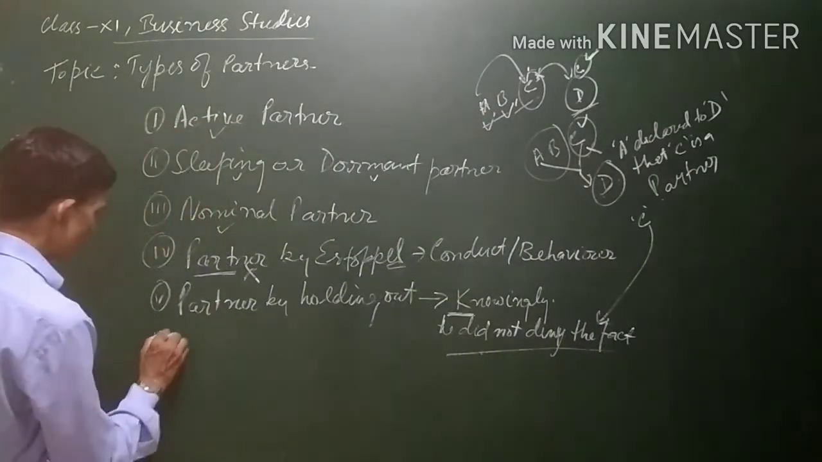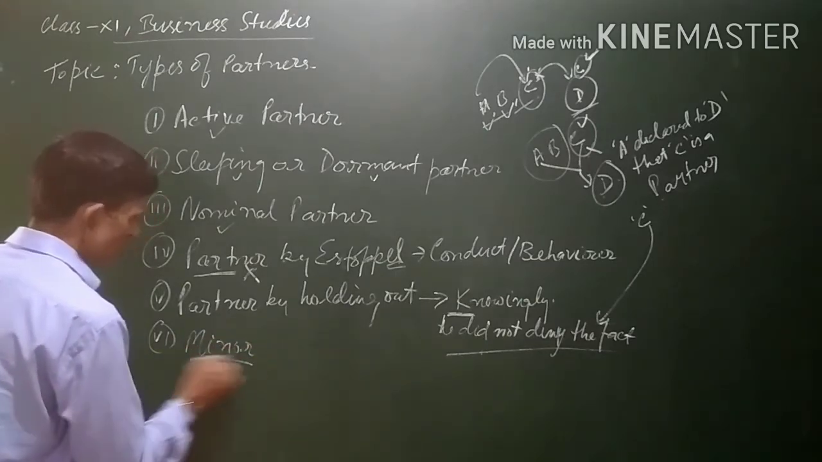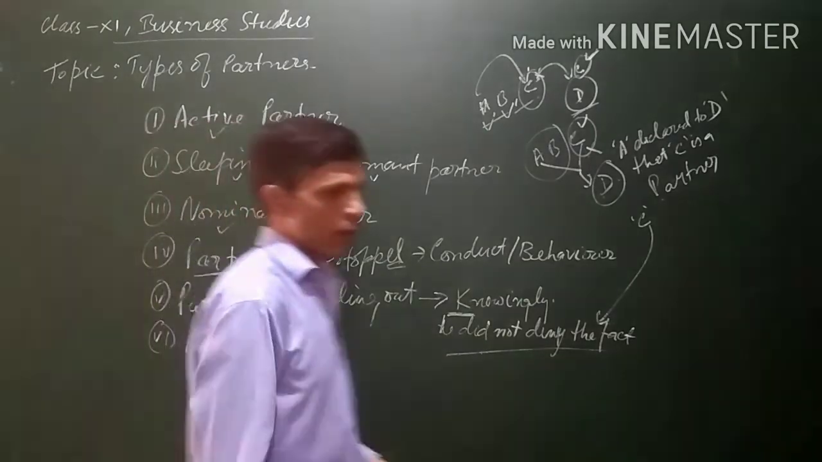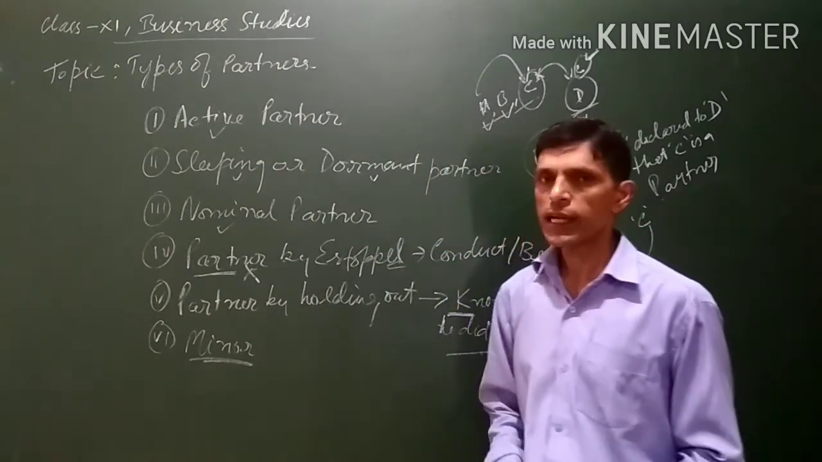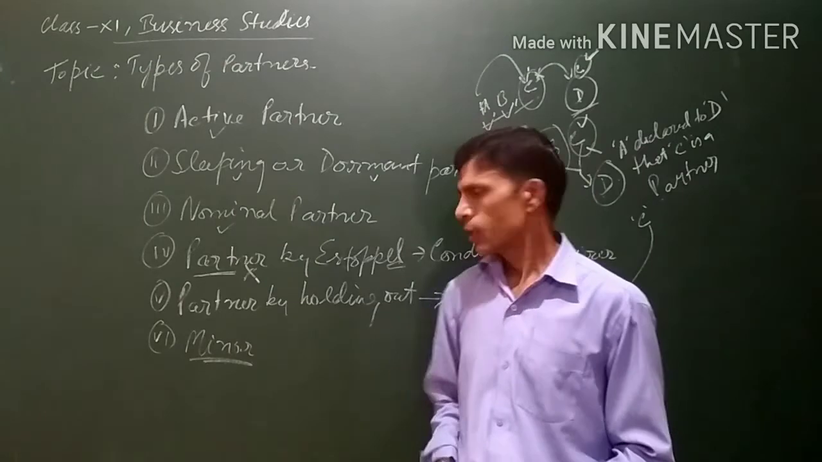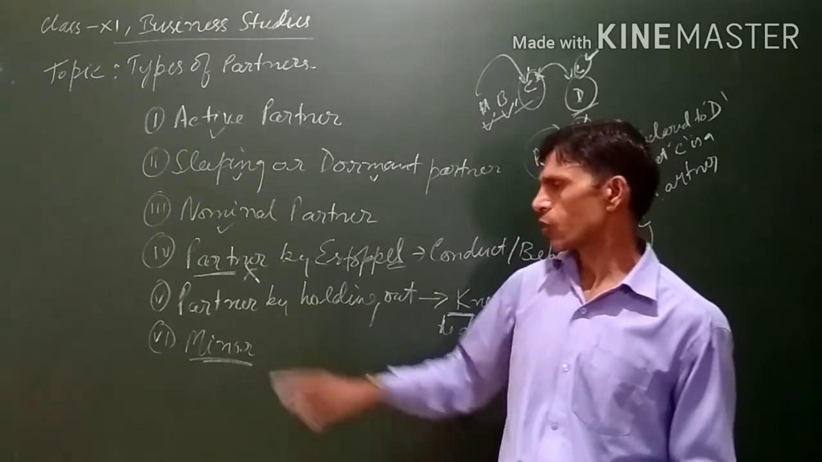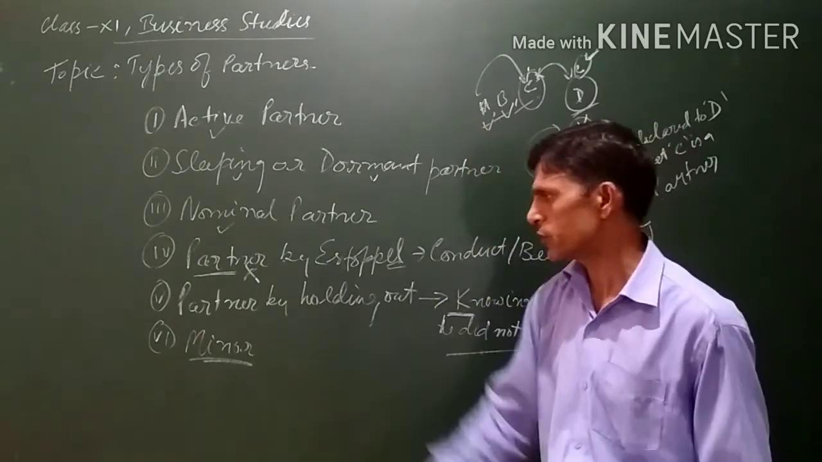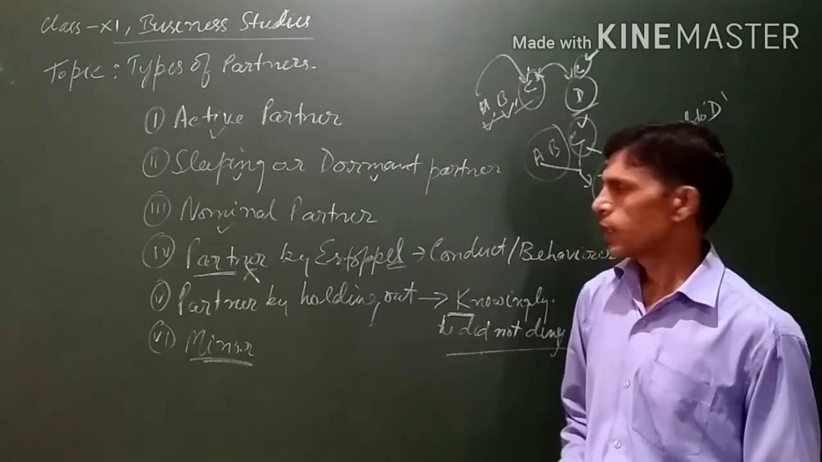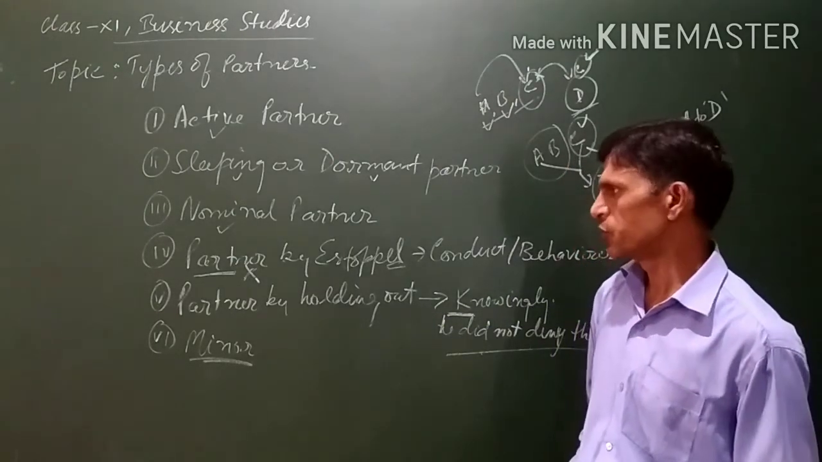Next, one more you can write: minor. Although it is not part of a partner, a minor can be a partner. A minor can be admitted as a partner, but he is only entitled to the profit of the business. He will not be liable for the loss of the business.